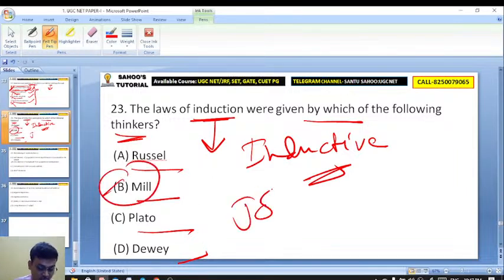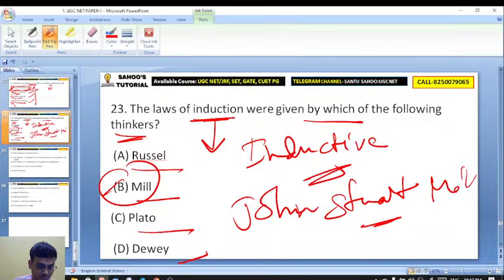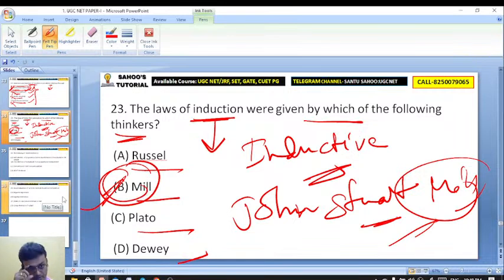It was John Stuart Mill. Excellent. John Stuart Mill has given the concept of induction. Mill is the answer. Okay. 23B. Excellent, Sucharita.